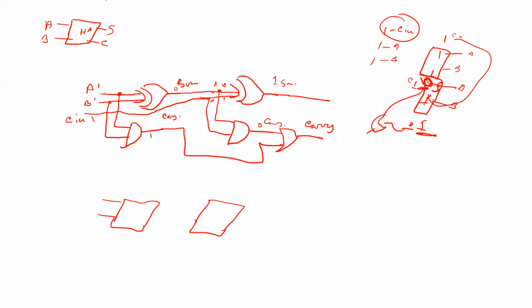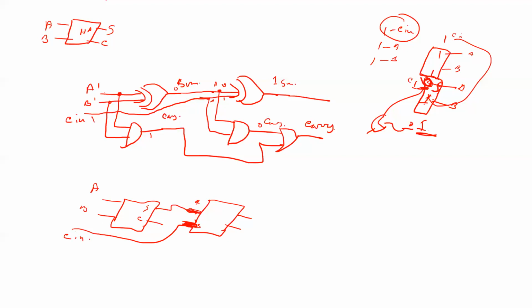A and B and sum, carry; A and B and sum, carry. In our circuit, this is the A value, this is the B value, this is sum and carry. So this sum is directly joined to the other input.